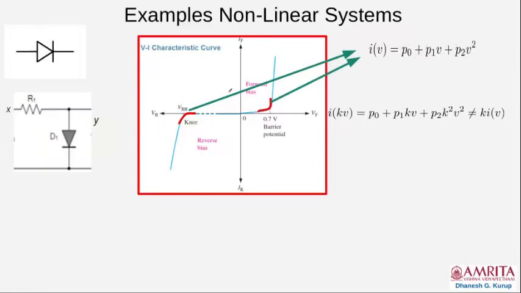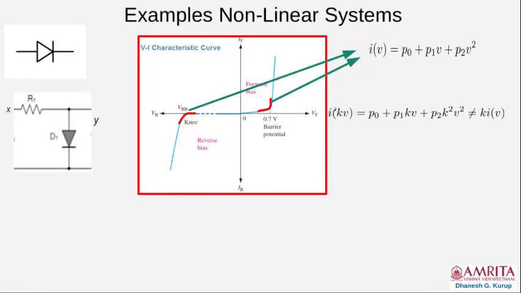By the way, in the linear region, that is far away from the knees in the forward and reverse regions, P2 will be very small. Then I as a function of V will retain only the first two coefficients, P0 plus P1V. Therefore, it will be linear. So in the knee region, in the forward bias part and the reverse bias part, you can represent the current passing through the diode by this equation, P0 plus P1V plus P2V square. So P2 is finite in this case.